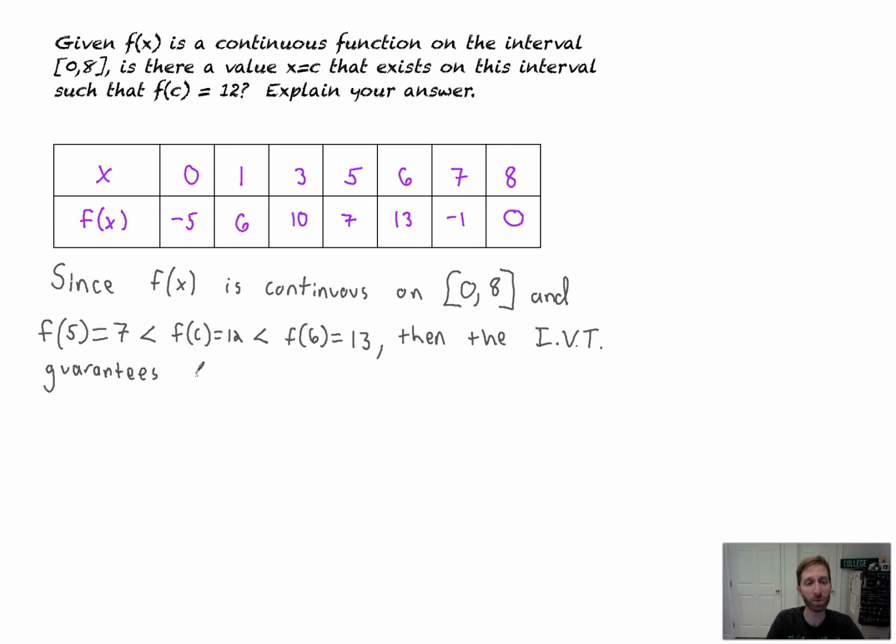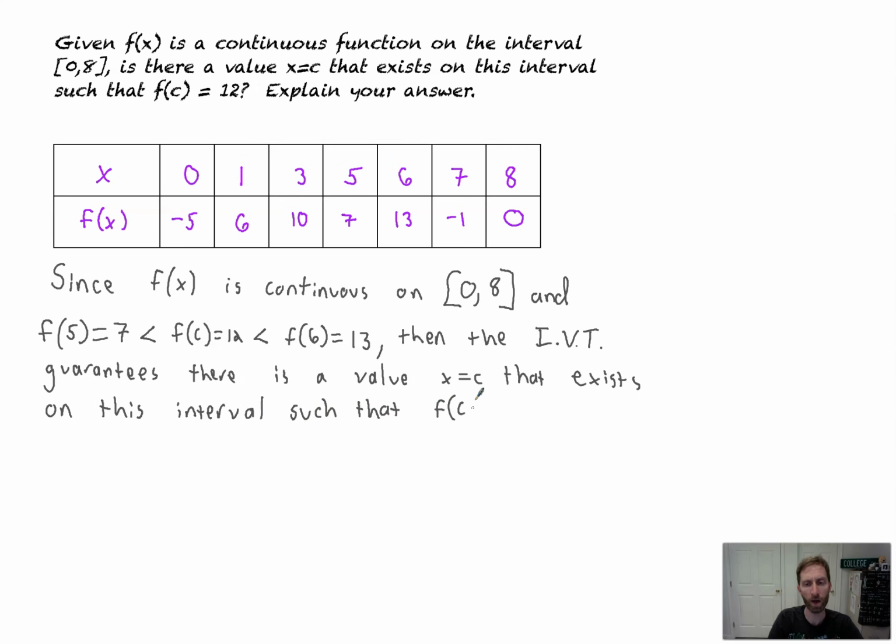There is a value x equals c, so there is, it's fun to watch me write, isn't it? Oh my goodness, gotta be sleeping. There is a value x equals c that exists. Just copying this right here at this point. On this interval, oh, beautiful. On this interval, such that f of c equals 12.